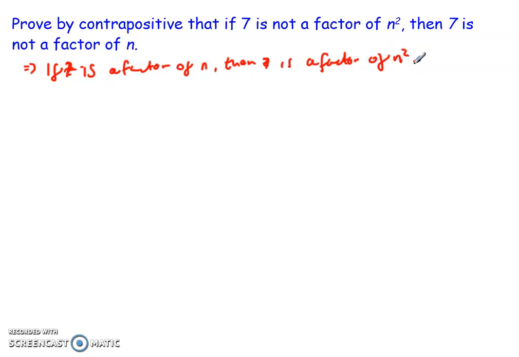So there's a contrapositive statement which we're going to prove is true. So in order for 7 to be a factor of n, I'm going to let n equal 7 times k. So what that means is I'm going to have multiples of 7. So because I've got multiples of 7, 7 will be a factor.